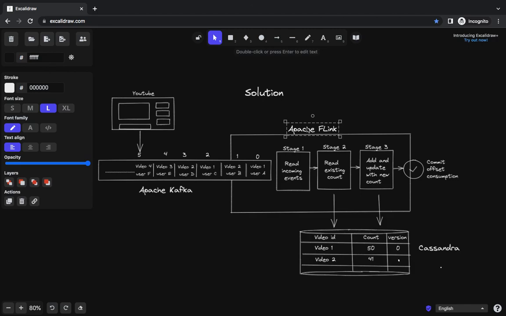Exactly once requirements are needed in a lot of places. I gave the example of ad click impressions. The people who publish their ads have to pay Google Ads as many times as there are clicks on their ads. Similarly, the content creators need to be paid money depending on how many clicks there are on those ads. So if those clicks are counted fewer times or more times, the amount of money paid by the advertisers or to the content creators would be more or less, and that won't be right.